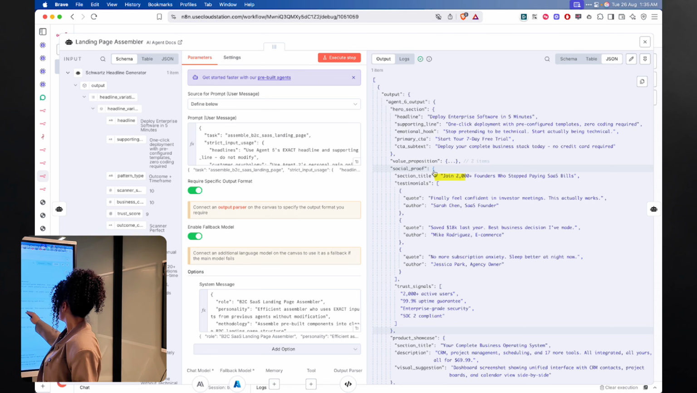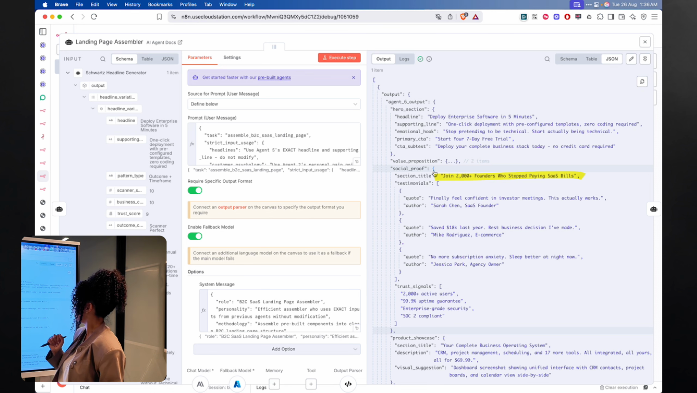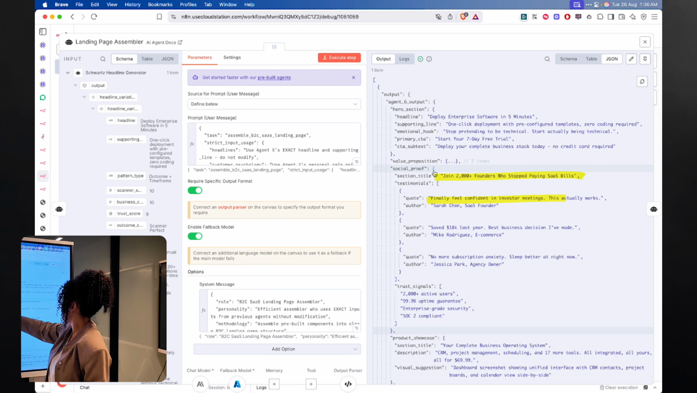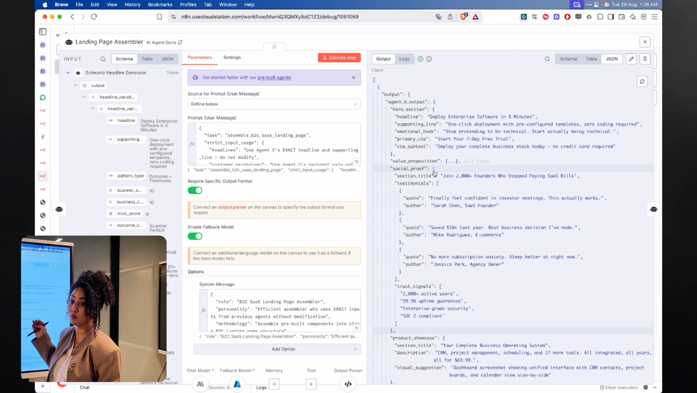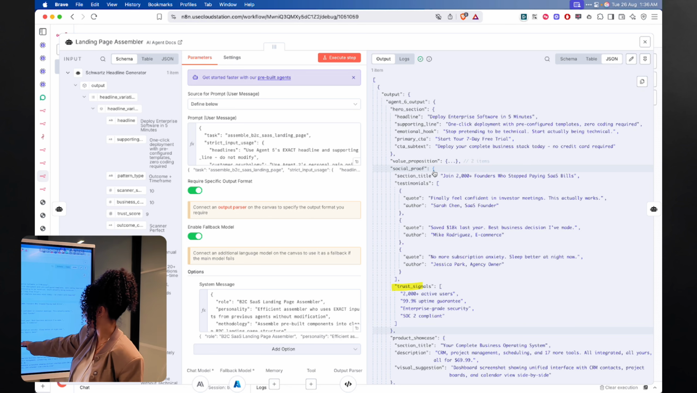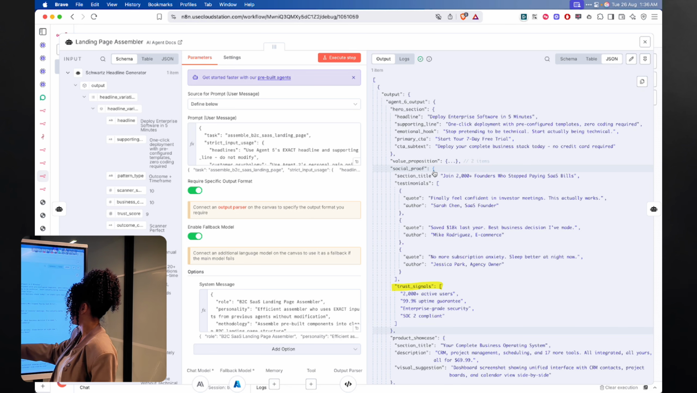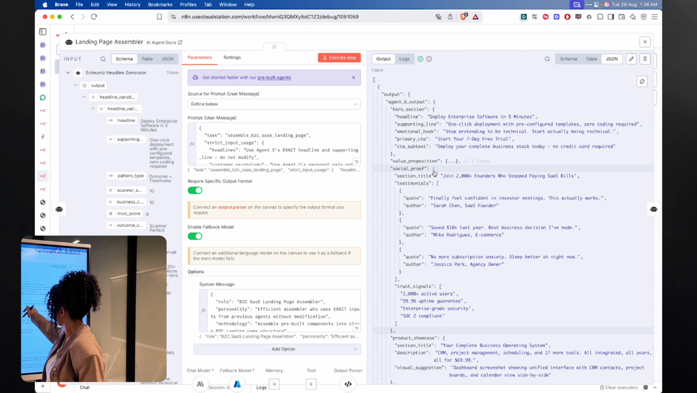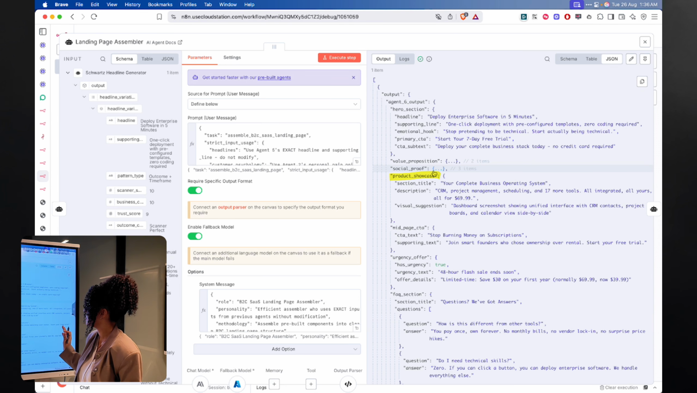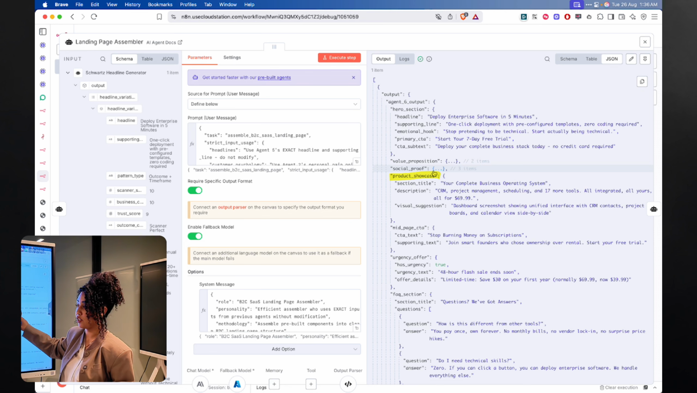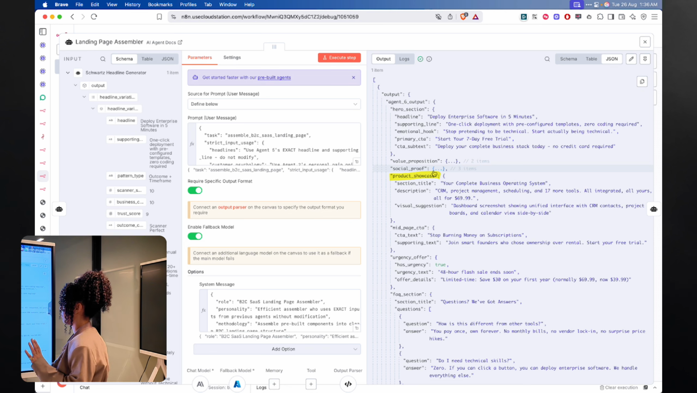So, for example, here, join 2,000 founders who stopped paying SaaS bills, and the quote is, finally feel confident in investor meetings that this actually works. So even though these are fake, these are the testimonials that would actually speak to the ICP that we want. And then we have some trust signals, 2,000 active users, 99 uptime guaranteed, etc. Then we have the product showcase. This is where we're probably going to have to change this and replace it with actual images of our software.